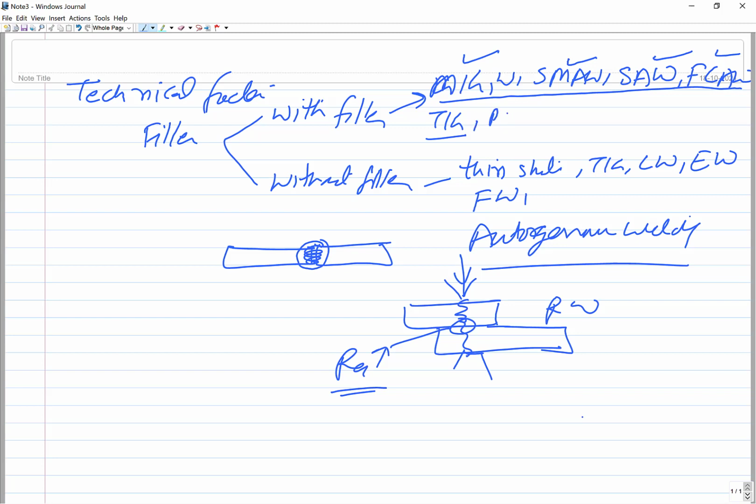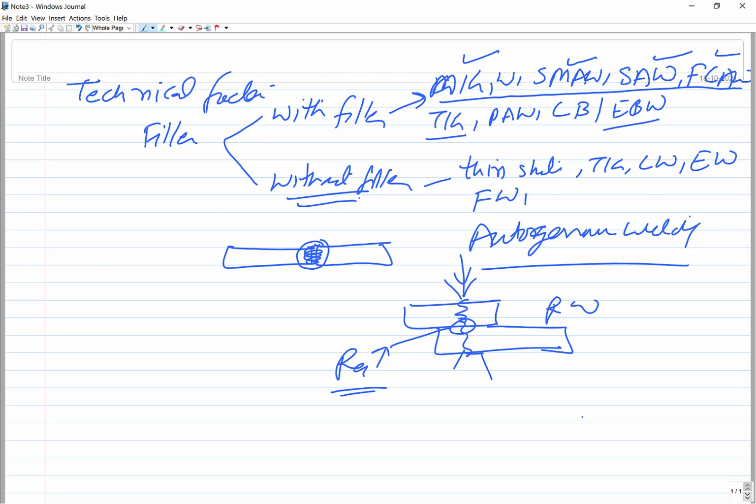So in processes like plasma arc welding, TIG welding, laser or electron beam welding, we can feed the filler from outside, especially when we are developing a dissimilar metal joint or thick sections are to be joined. So the filler is needed to fill up the gap so that a sound weld joint is developed. So that is about with filler or without filler. Okay.